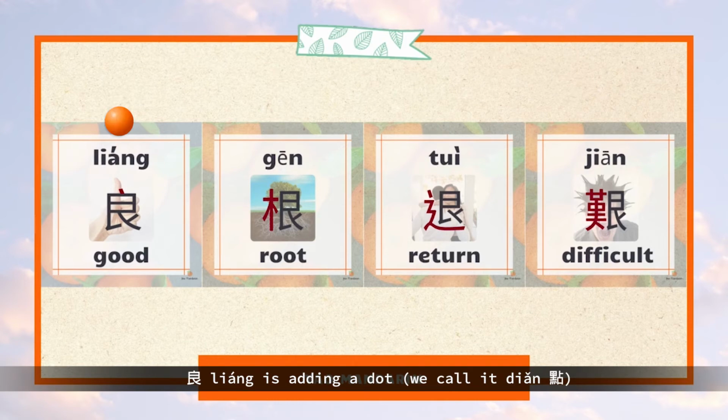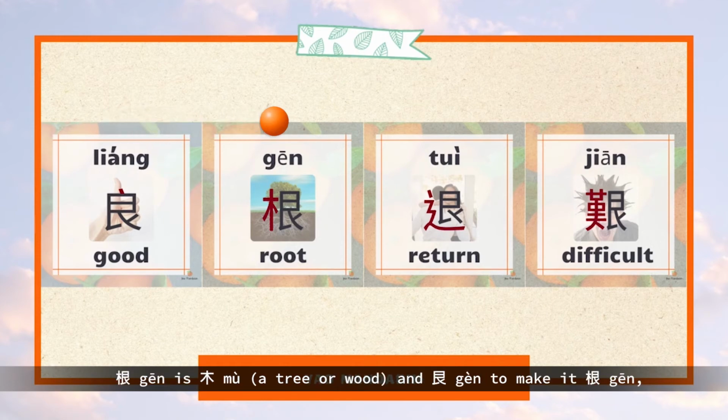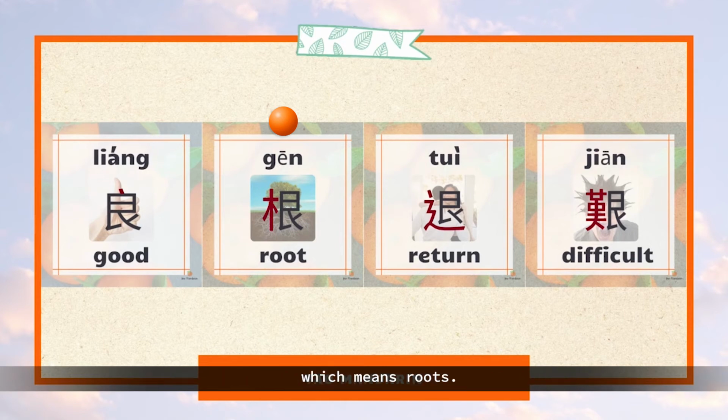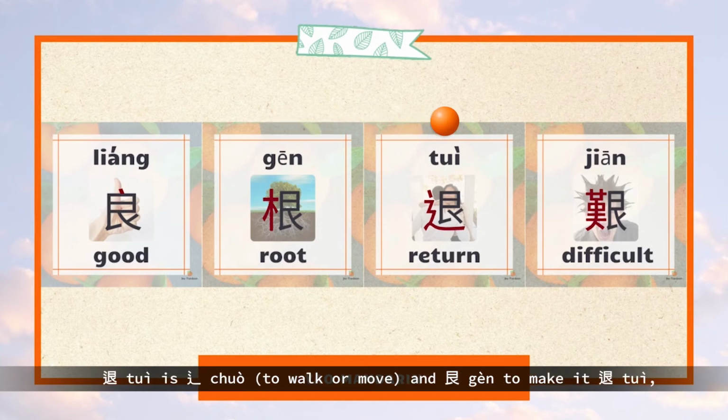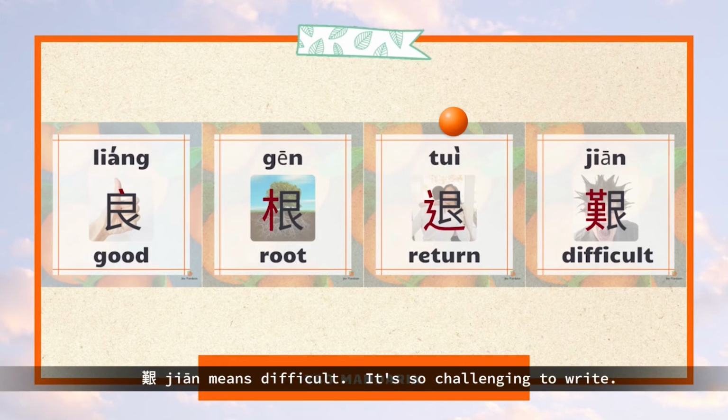梁 is adding a dot, we call it 点, on the top of 艮, and it means good. 根 is 木, a tree or wood, and 艮 to make it 根, which means root. As we know, 根 relates to 木. 退 is 辶, to walk or move, and 艮 to make it 退, which means to return. 坚 means difficult. It's so challenging to write.